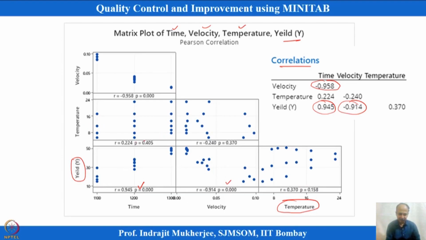Temperature with time is not significant, and temperature with velocity is also not significant. But velocity and time are highly correlated.